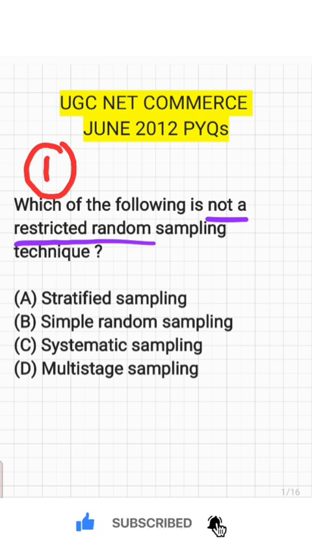First question: which of the following is not a restricted random sampling technique? Options are stratified sampling, simple random sampling, systematic sampling, and multi-stage sampling. So, the techniques of sampling mainly include two categories.